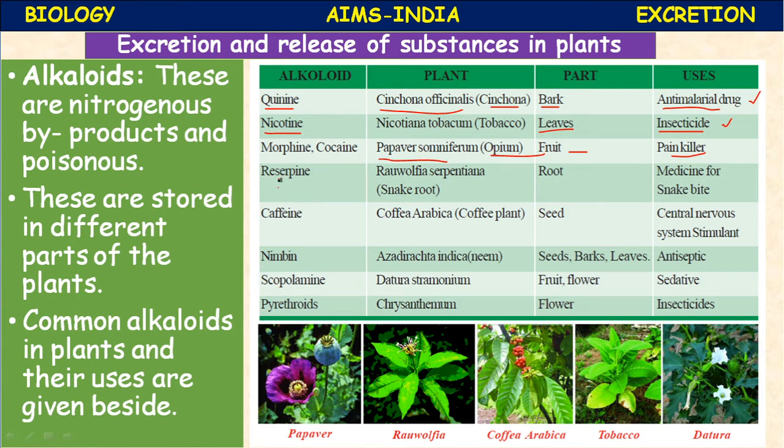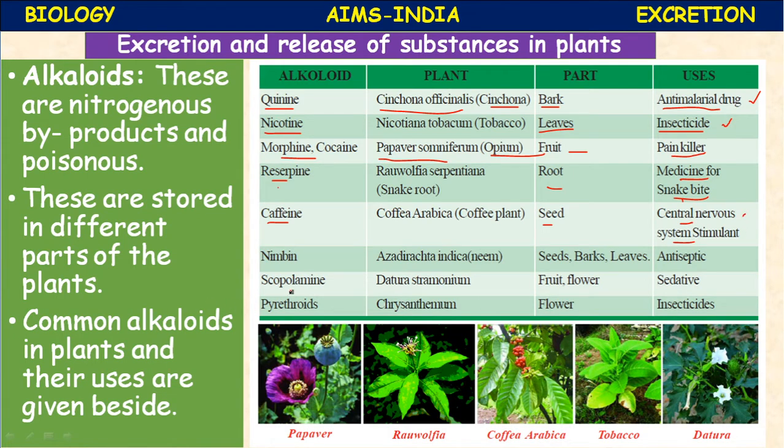Next is serpine. It is extracted from a plant, Rauwolfia serpentina, Sarpagandha it is called. From the root of the plant, snake root, it is extracted. The medicine is used for snake bite. From ancient times we are using this. Next, caffeine. Caffeine is extracted from Coffea arabica, the coffee plant. From the seeds it is extracted. It is used as a central nervous system stimulant.